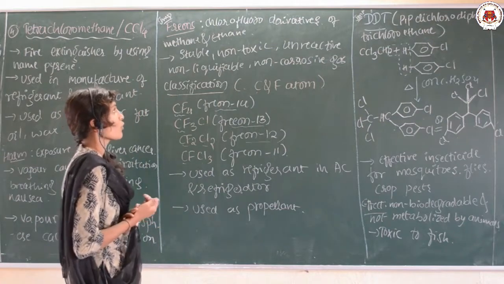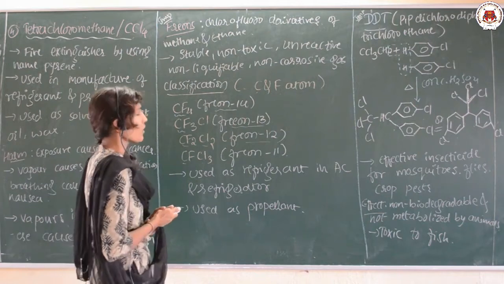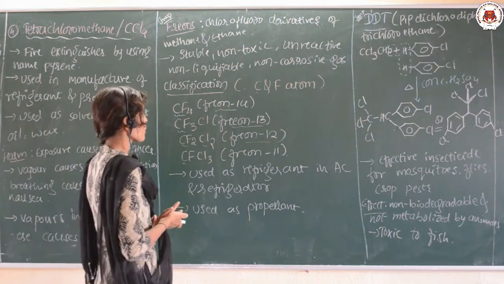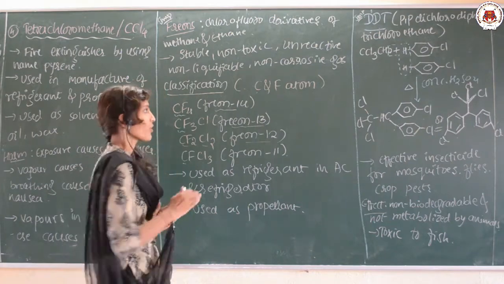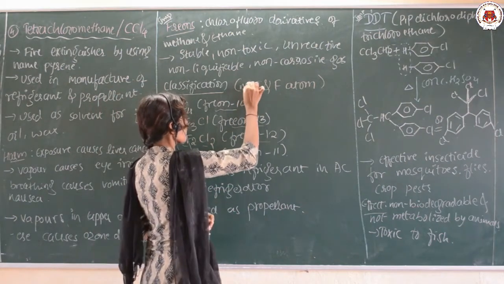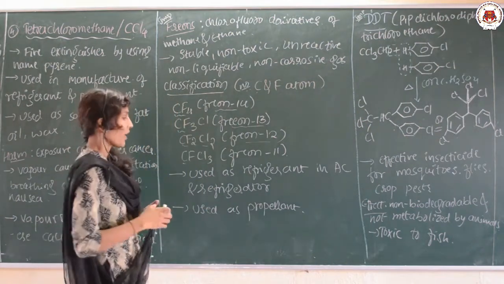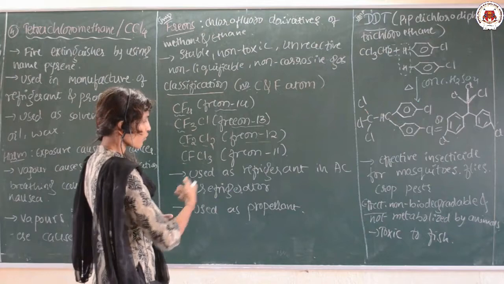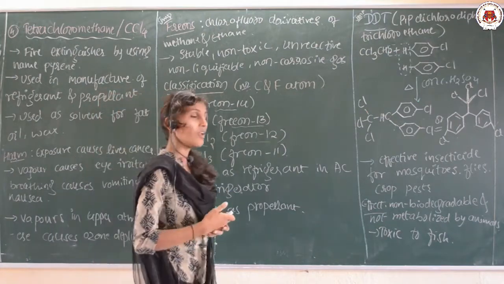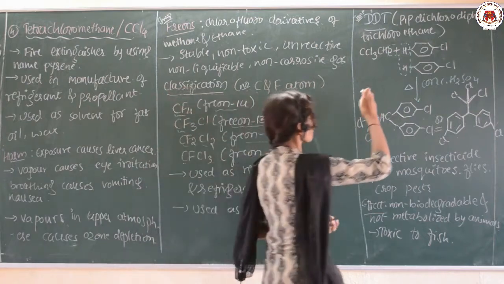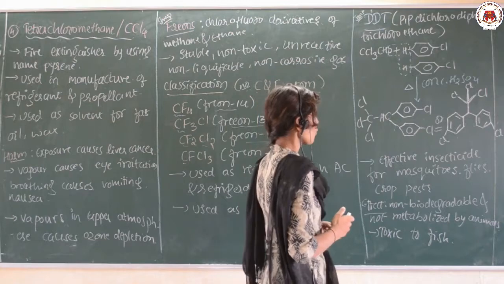Clear? Mainly be aware of the definition and certain uses. These are the chlorofluoro derivatives of methane and ethane, and these are stable, unreactive, non-toxic, non-liquefiable and non-corrosive gases. Depending upon the number of carbon and fluorine atoms, they are classified like this. Their uses: as a refrigerant in the AC and refrigerator, and as a propellant. And the last one is DDT, that is dichloro diphenyl trichloroethane.